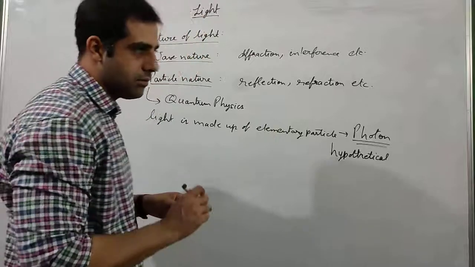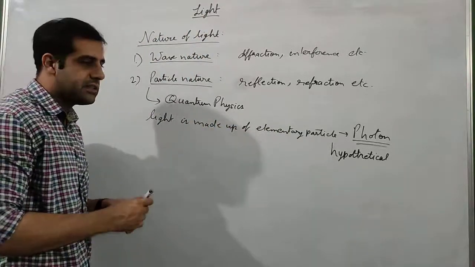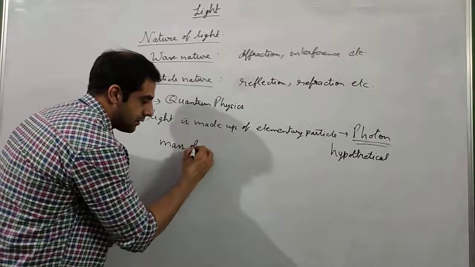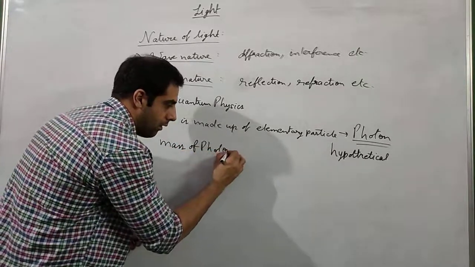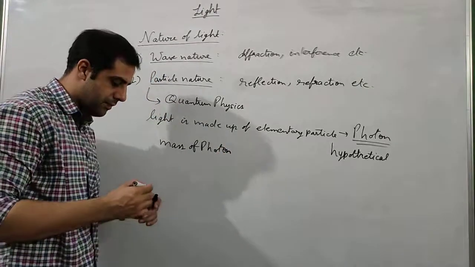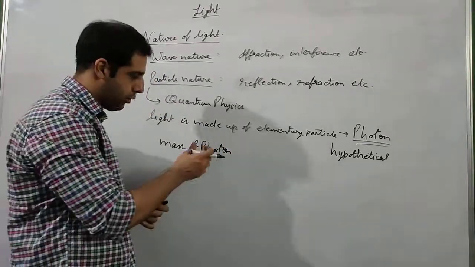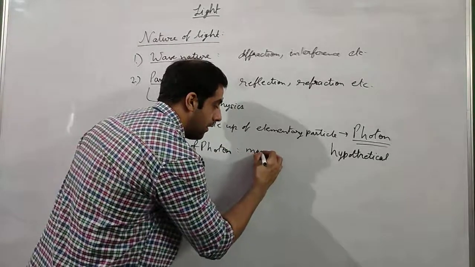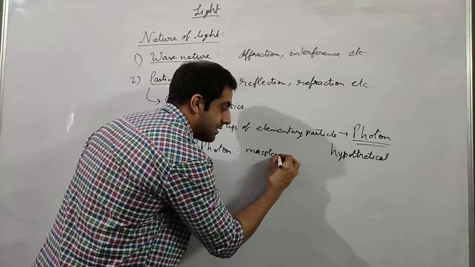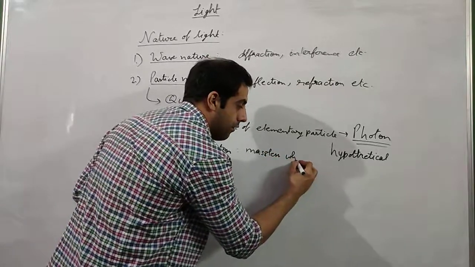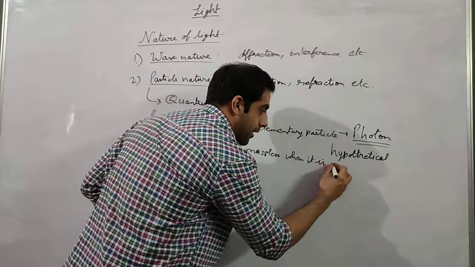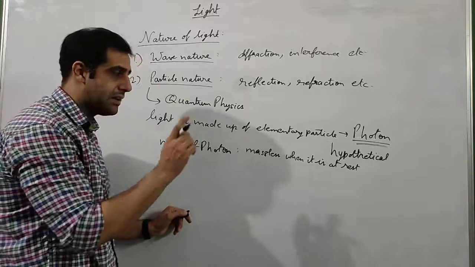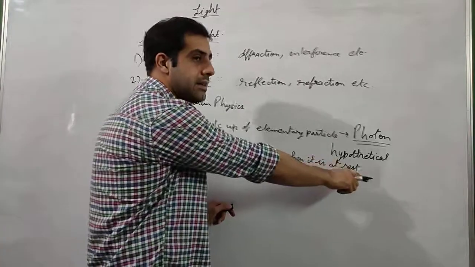Now another thing that proves this is the mass. What is the mass of the photon? Every particle has mass. This pen is a particle, it has some mass. What is the mass of photon? Now this is a very interesting thing. Photon is massless when it is at rest. It is massless, but the condition is only when it is at rest.